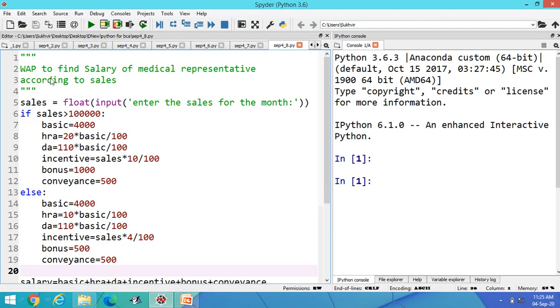Write a program to find the salary of a medical representative according to the sales. It means from the user end, you can enter the sales. After entering the sales, you can calculate the various parameters. If sales are greater than 1 lakh, basic is 4,000, HRA is 20% of the basic, DA is 110% of the basic, then incentive is 10% of the sales, not the basic.